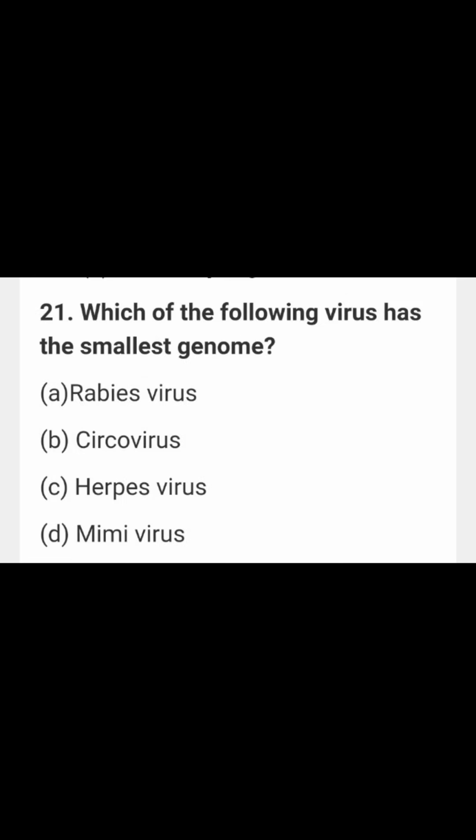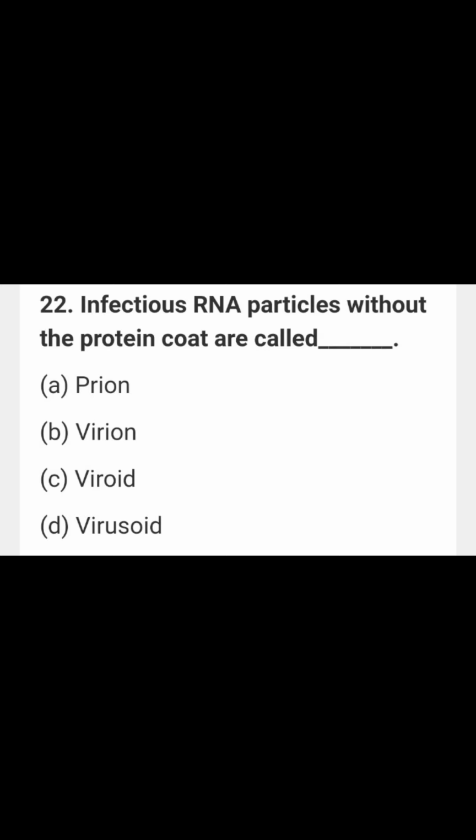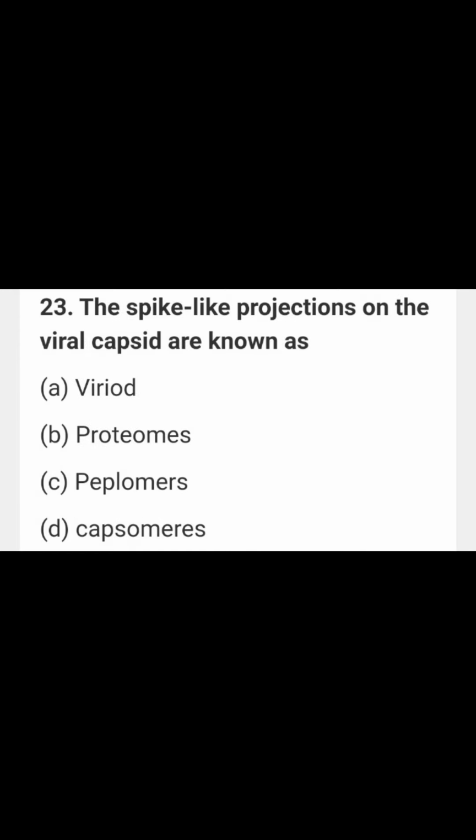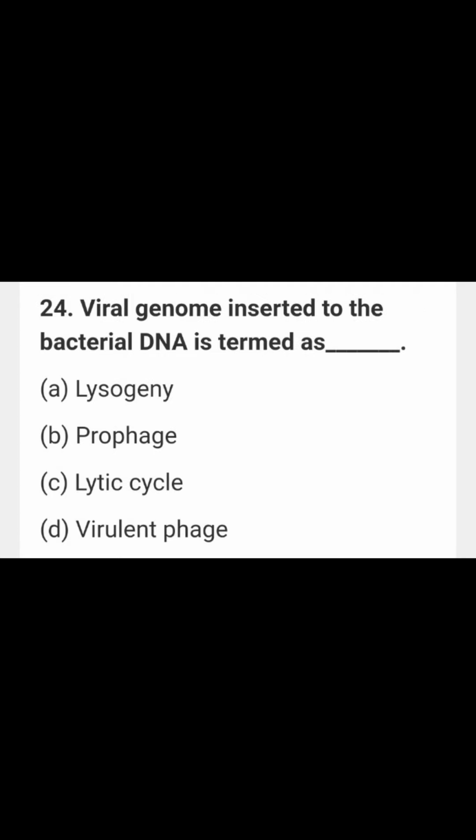And which of the following viruses has the smallest genome? Circovirus. Circoviruses have a very small genome. And infectious RNA particles without the protein coat are called viroids. Okay, viroids are nucleic acid which doesn't have any protein coat. And the spike-like projections on the viral envelope are known as peplomers. We already had this bit previously, right? So peplomers. And a viral genome inserted into the bacterial DNA is termed the prophage.